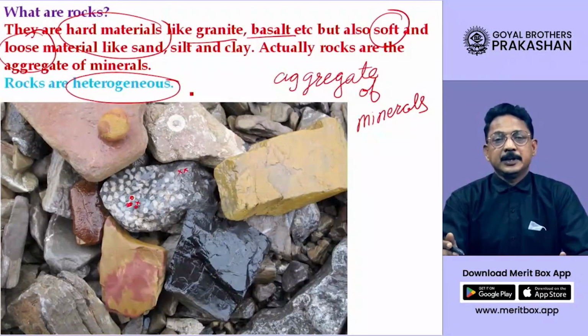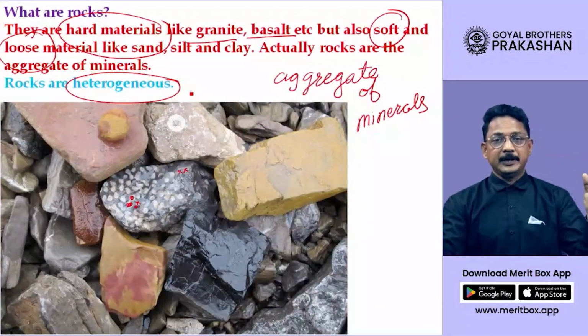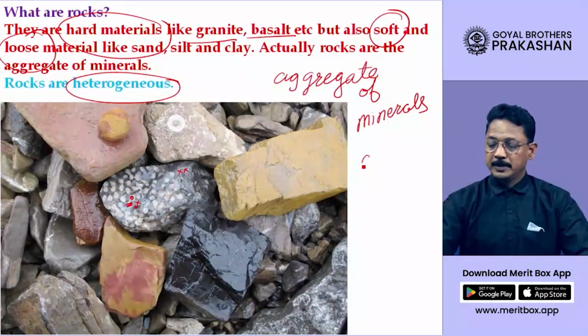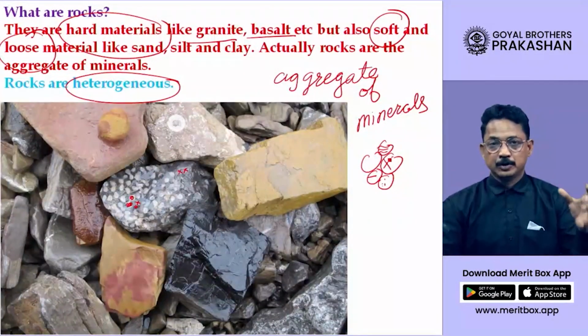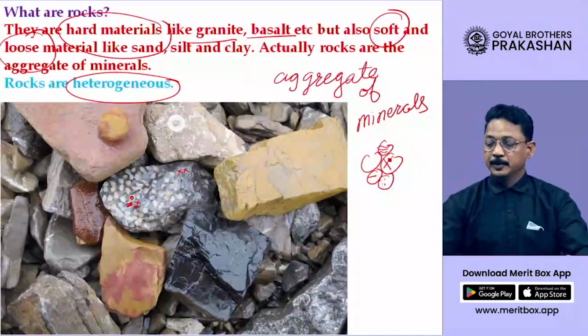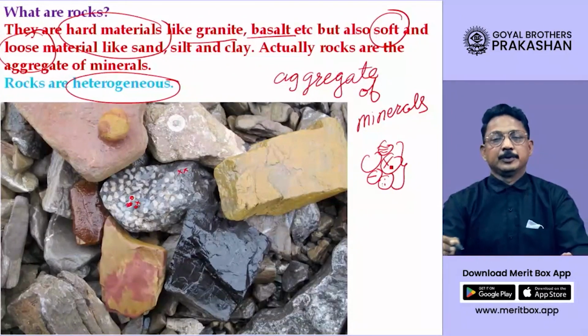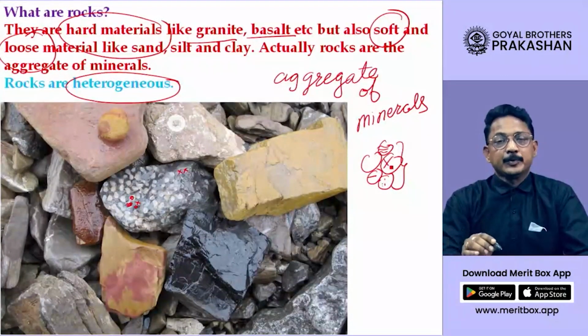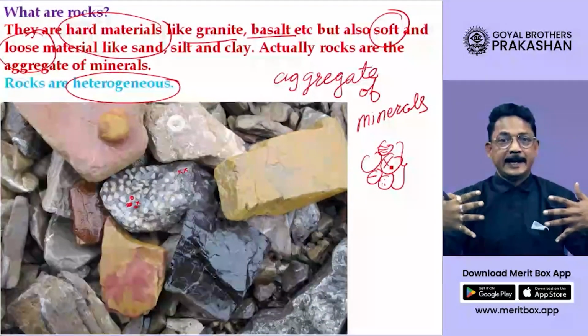So a rock is basically not made up of a single material, but it is made up of many minerals together. When one mineral, a second mineral, a third mineral, a fourth mineral, a fifth mineral, all of them join together, a rock is formed. So please remember, a rock is an aggregate.